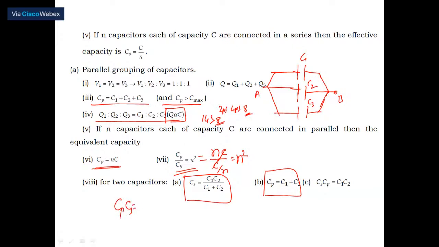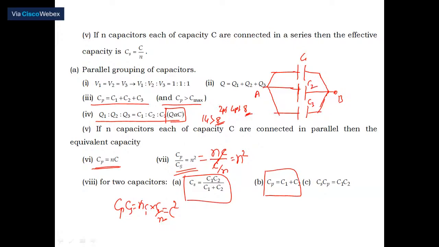Now you can see easily, first one is nC into C by n. If both are different, C1 and C2 you can write, but n, how many you connected, gets cancelled, therefore C1 into C2, or if both are identical, just equal to C square. This is the way you can compare.